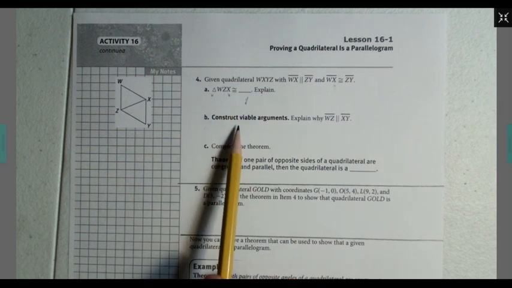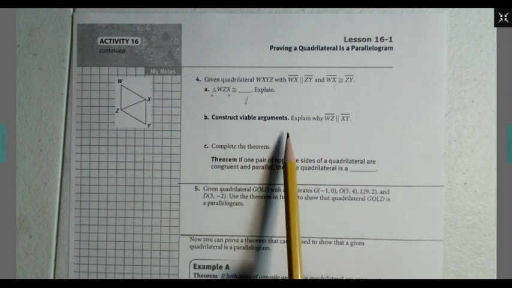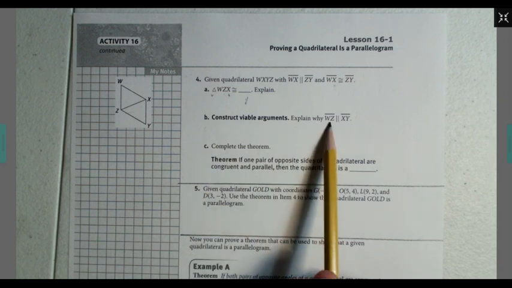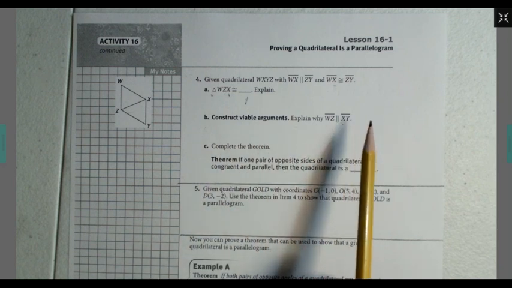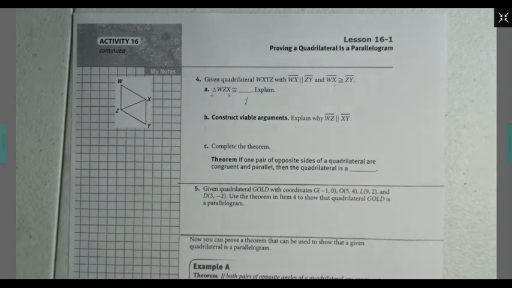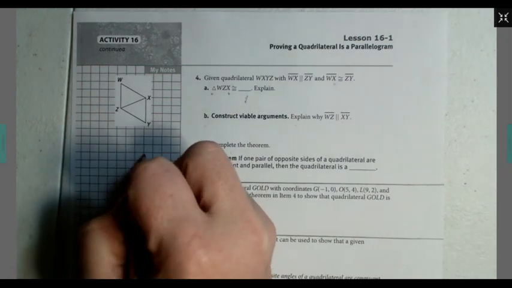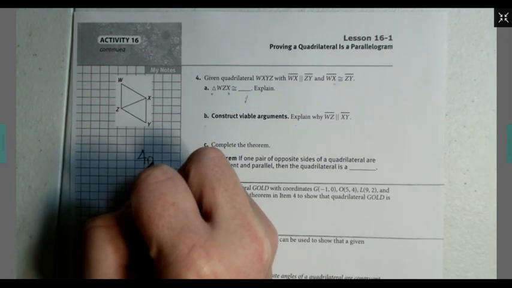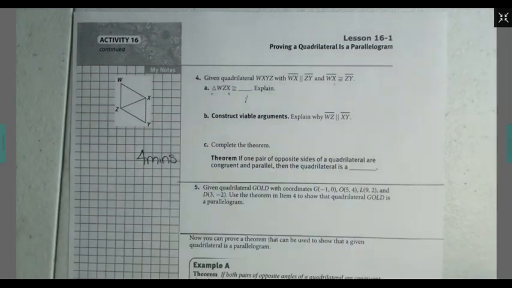B, construct viable arguments. Explain why WZ must be parallel to XY and complete the theorem. If one pair of opposite sides of a quadrilateral are congruent and parallel, then the quadrilateral is a blank. For this particular section, I'm going to give you another 4-minute time limit. Go ahead and pause your video and work through problem number 4.